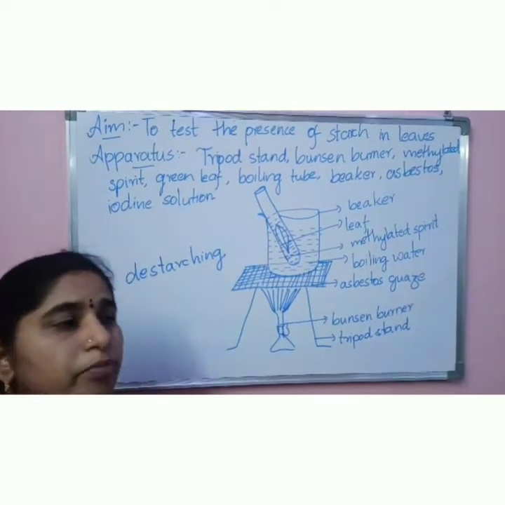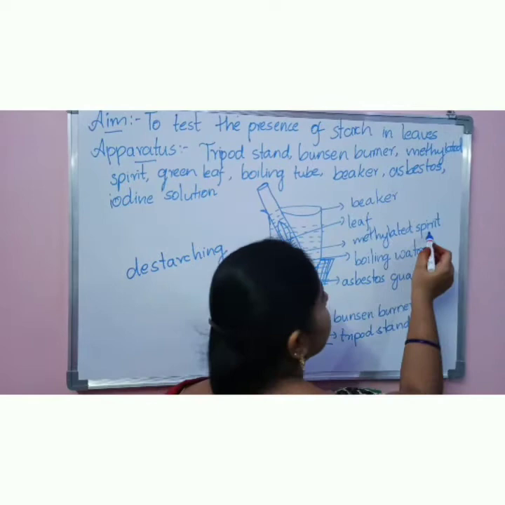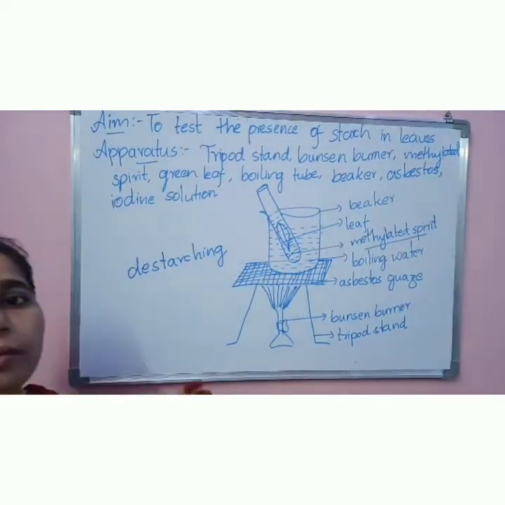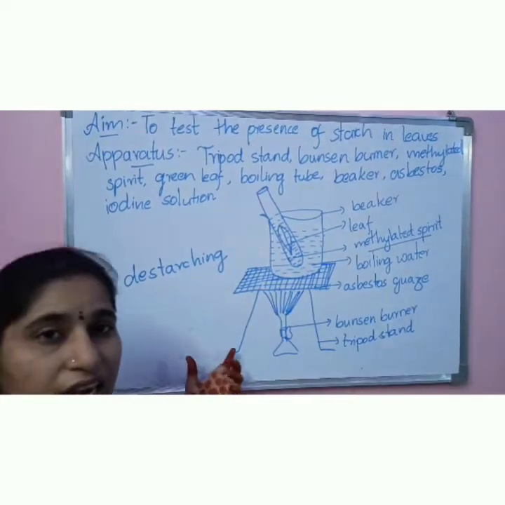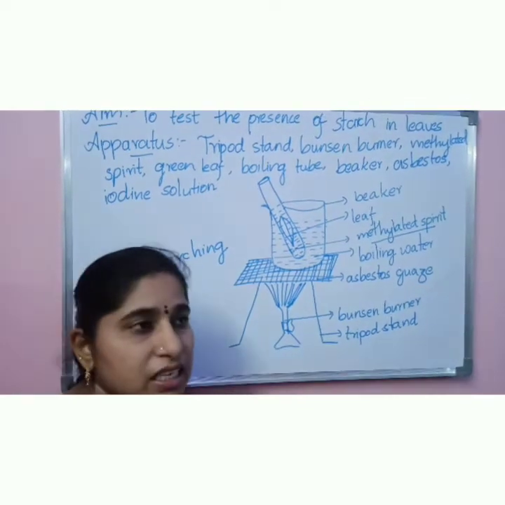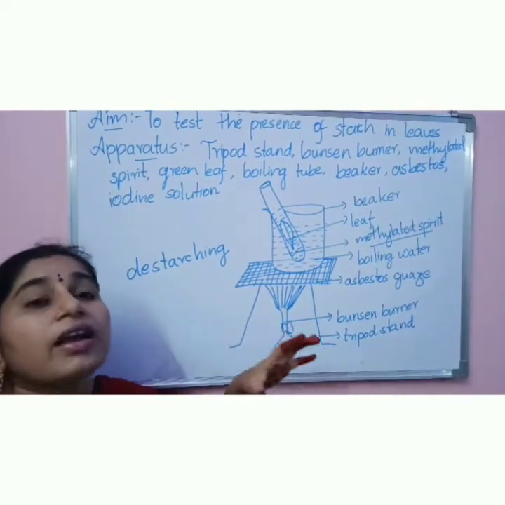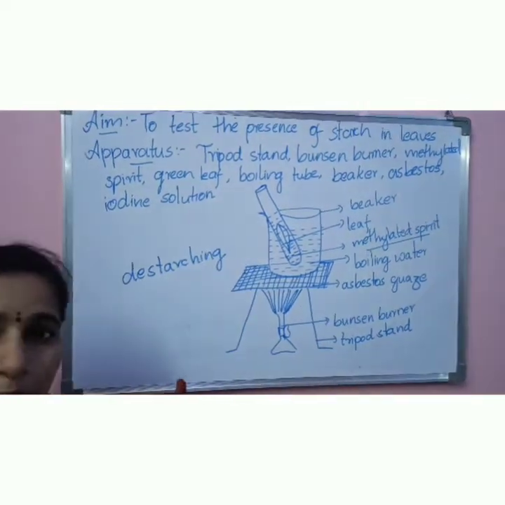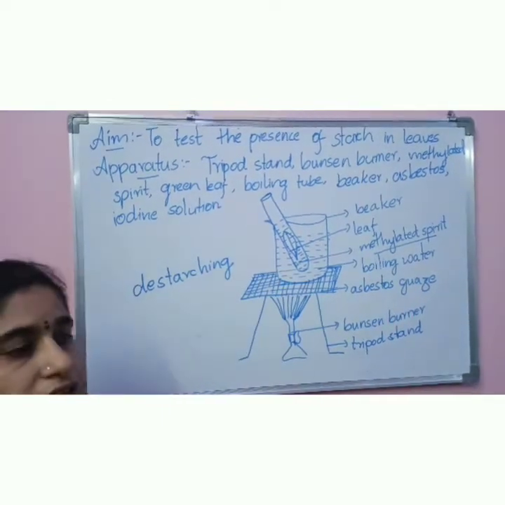We have to dip the leaf in the methylated spirit. When you dip the leaf in the methylated spirit, the green color will be lost. It means the leaf is becoming a colorless one. Are you able to understand? The leaf becomes colorless.